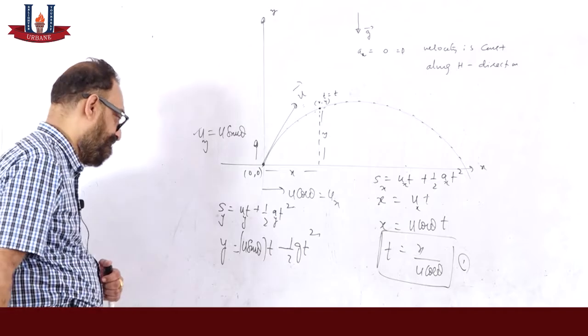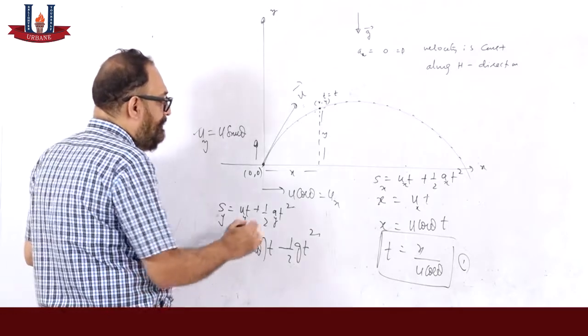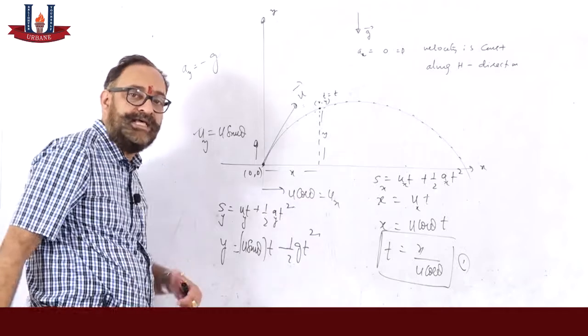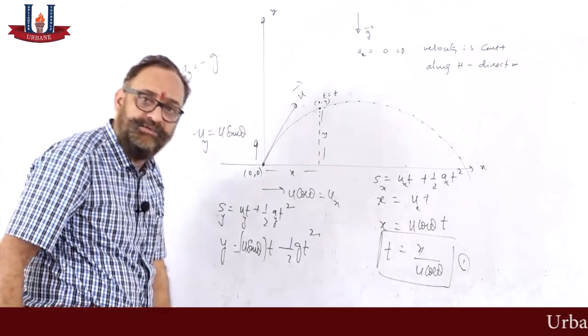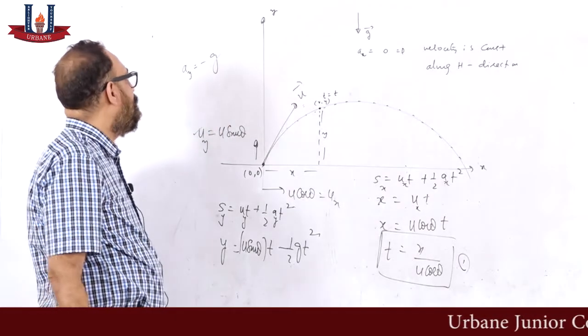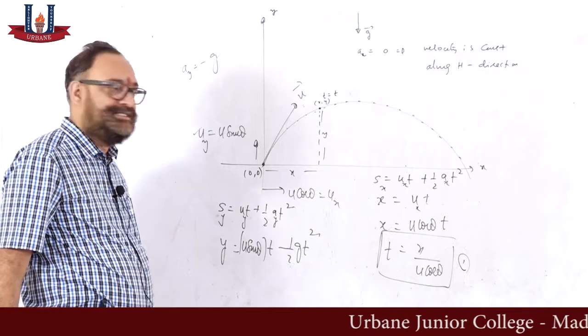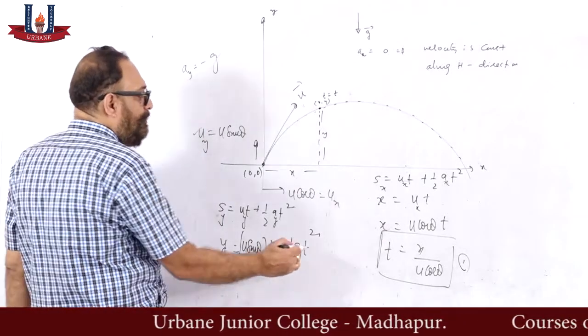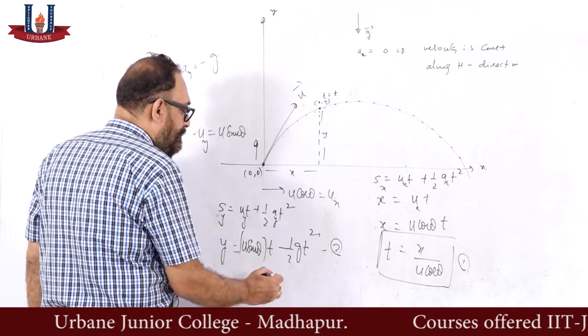Remember one point: this ay is minus g because acceleration is always in the downward direction. So acceleration along the y-axis is minus g. The minus sign tells that the direction is down. Let us call this equation 2.